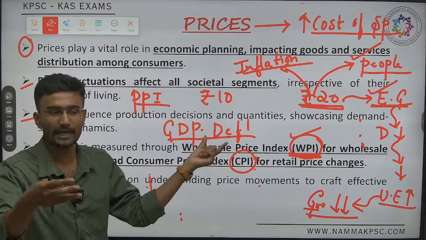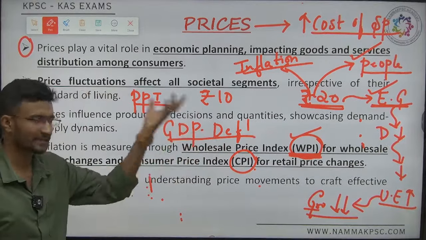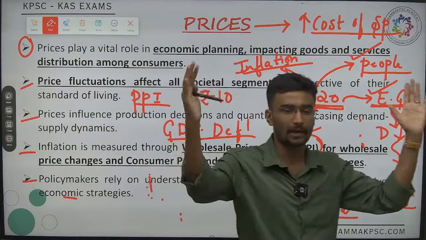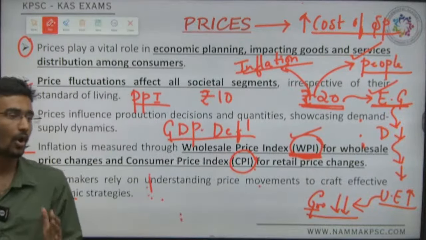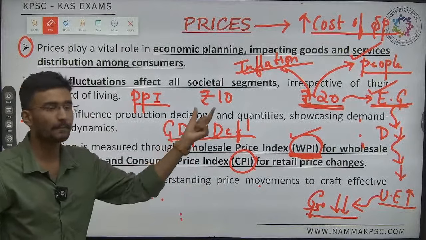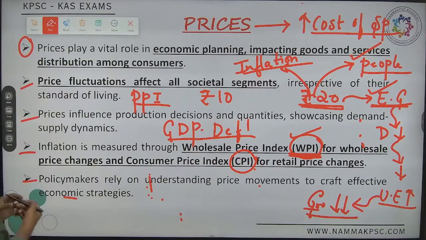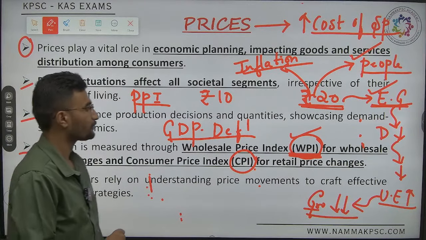It is CPI, that is consumer price index. Third one, if you want to calculate the complete economy, which method will we undertake? It is GDP deflator, followed by the last one, the PPI.